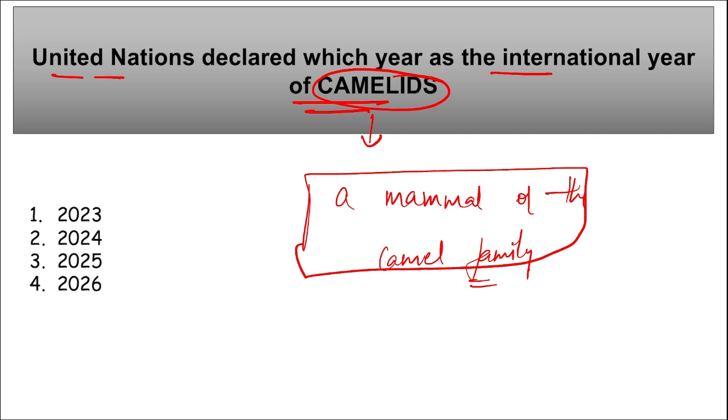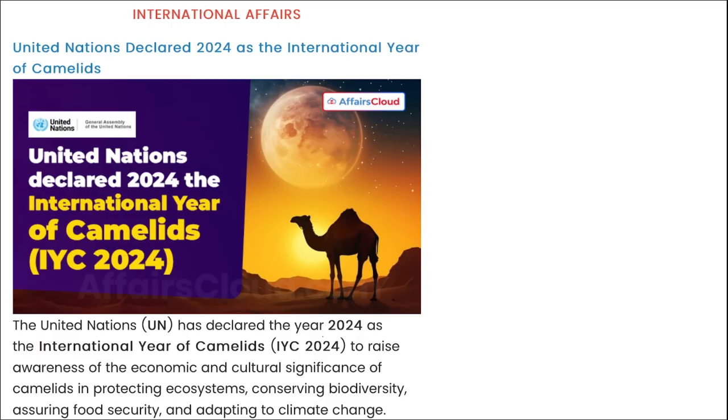Recently, the UN, that is the United Nations, declared which year as the International Year of the Camelids? So it is the year 2024. Here you can see UN declared 2024 as the International Year of the Camelids to raise awareness of the economic and cultural significance of camelids in protecting ecosystems, conserving biodiversity, assuring food security and adapting to climate change.